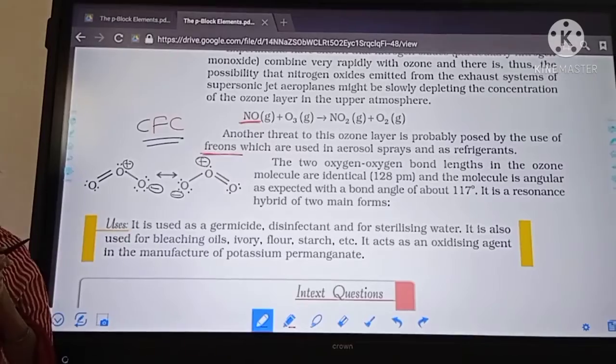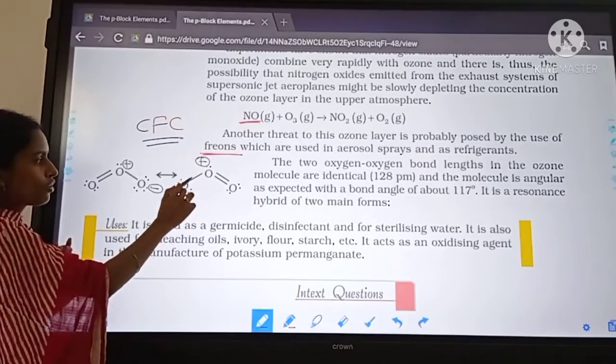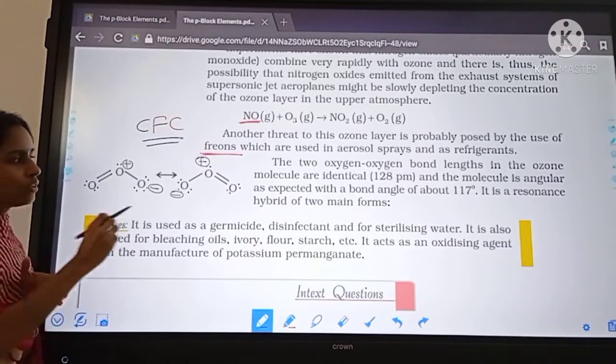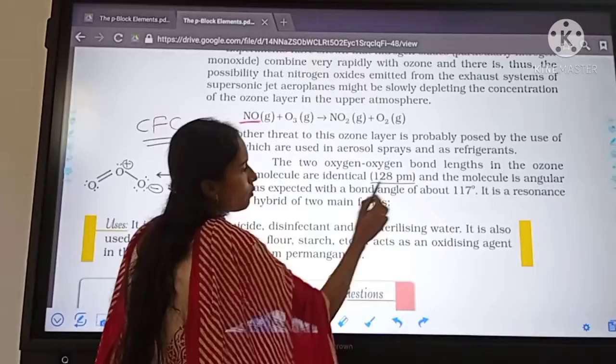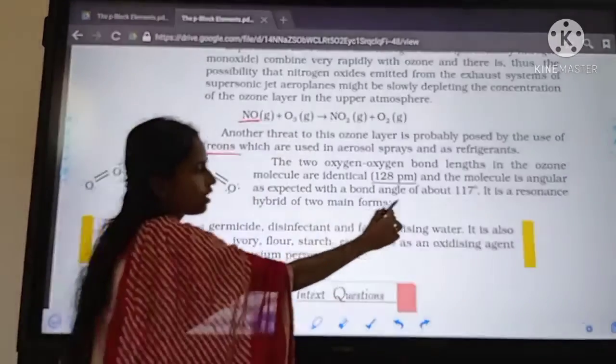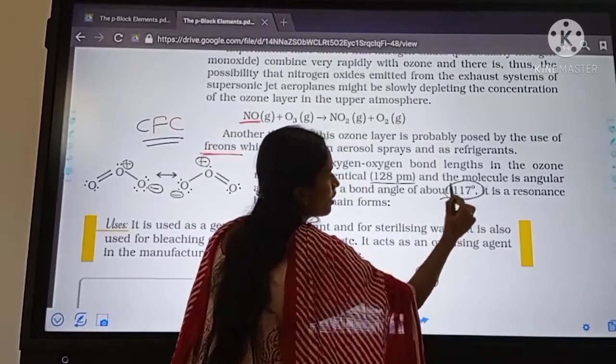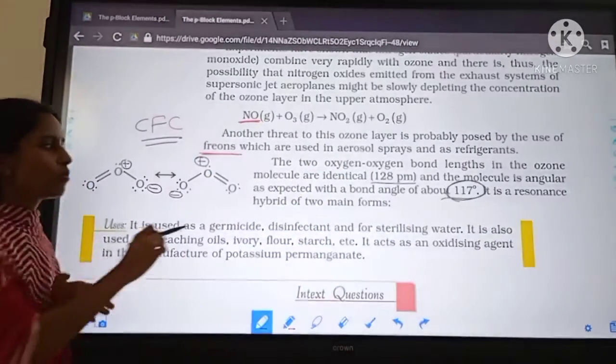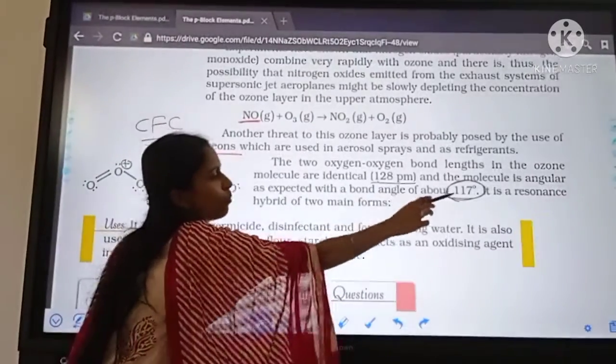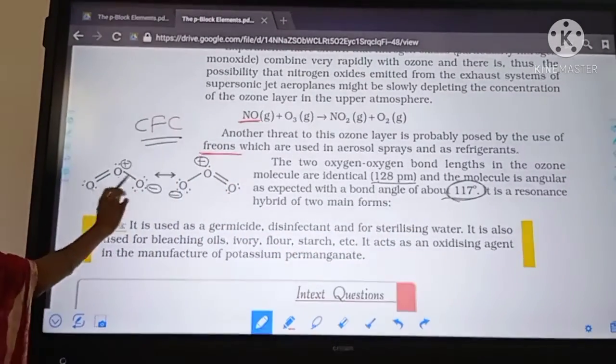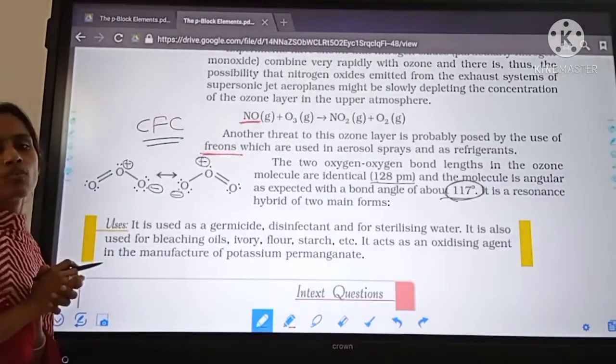In ozone, all bonds have the same bond length, 128 picometers, and the bond angle is 117 degrees. This you have to remember, the bond length and the bond angle, and this is the resonance hybrid structure of ozone.